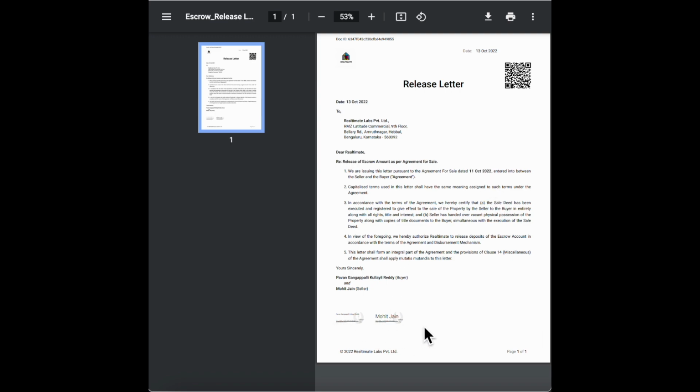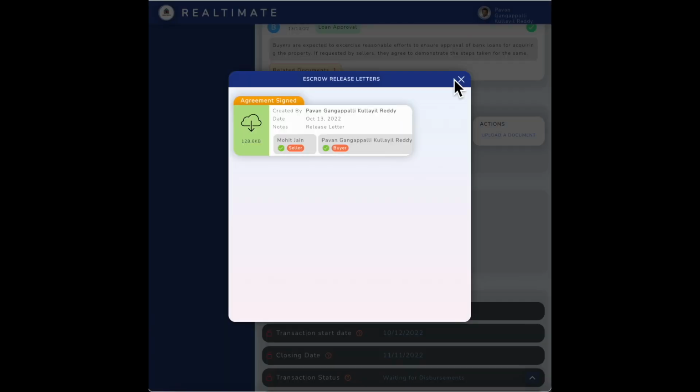And because both the buyer and seller have acknowledged that the property registration has happened, and now they are ready to take the transfer, which I mean the seller is ready to take all the money, we can release the funds. But we have an additional level of security. We are working closely with Universal Trustees. They're a really good trusteeship firm, and this is mandated by RBI as well as ICICI for operators of escrow, right?